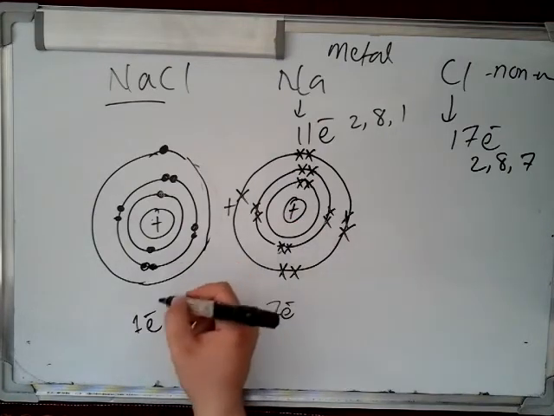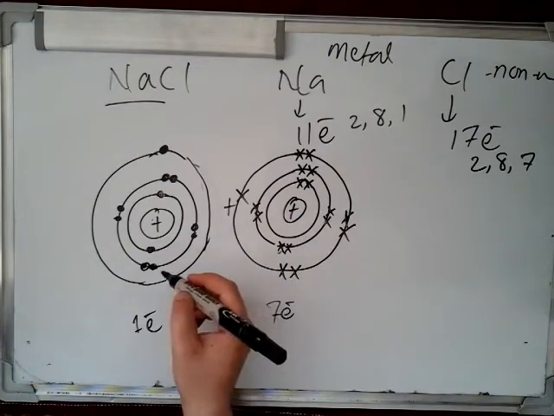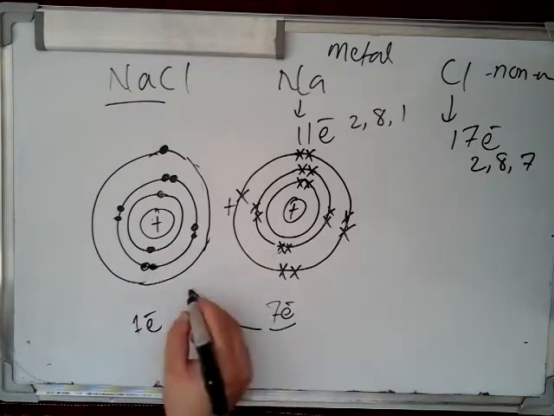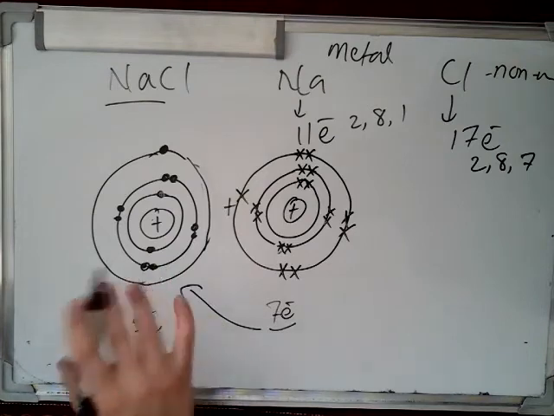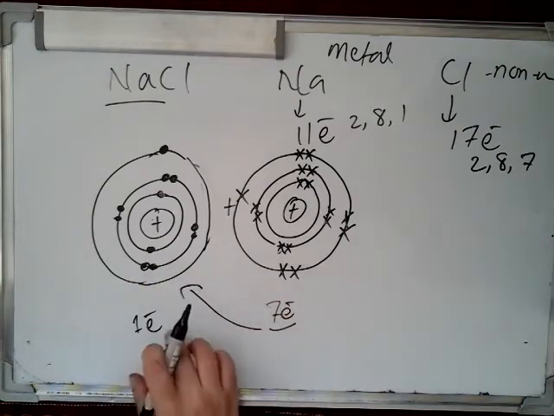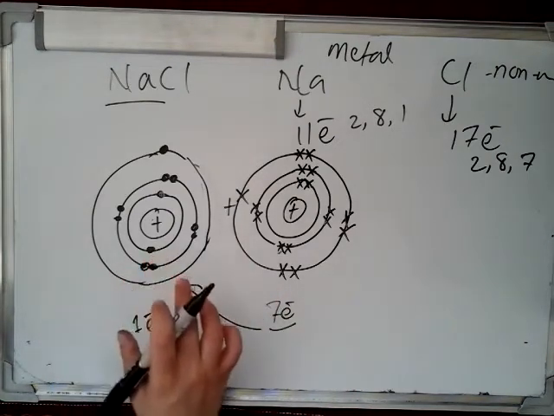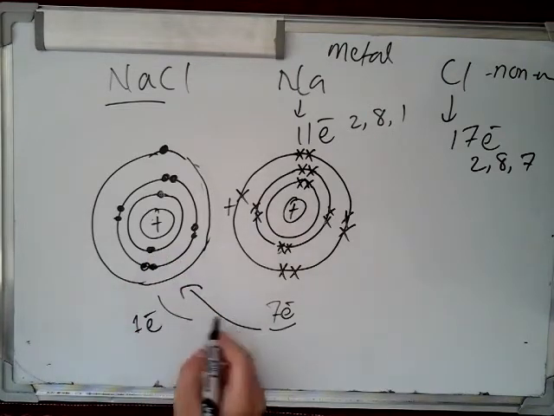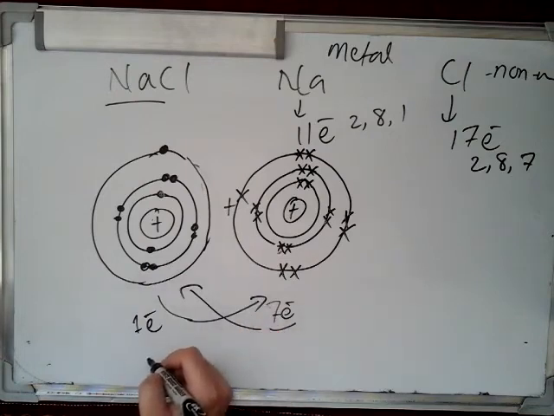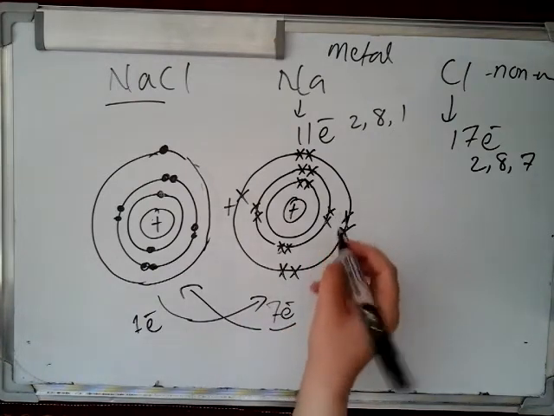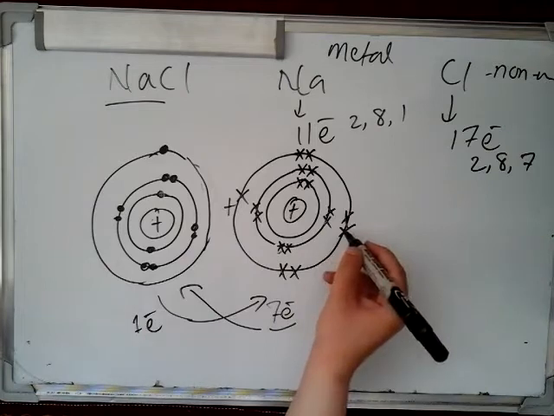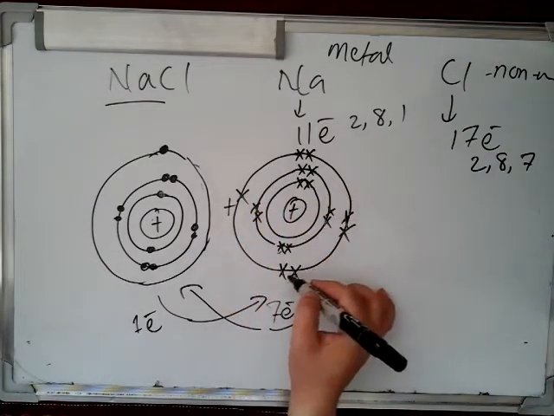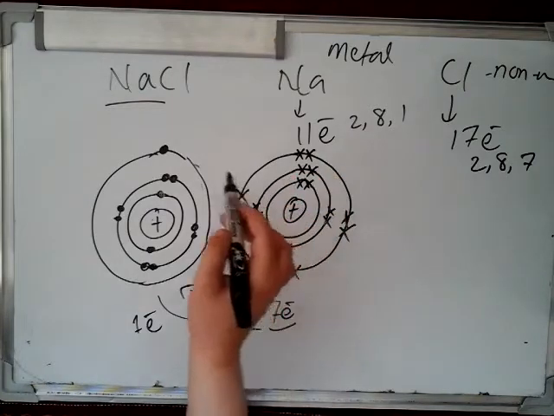Logically, sodium does not have that amount of energy to pick up 7 electrons. So what will sodium do? Sodium will expel its electron to the chlorine. In the same way, chlorine has 7 electrons in the last shell, and does not have enough energy to remove all 7 electrons and give them to sodium.